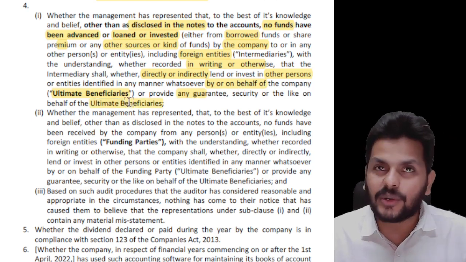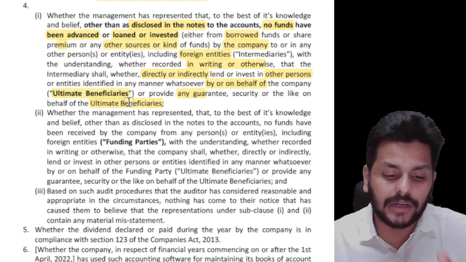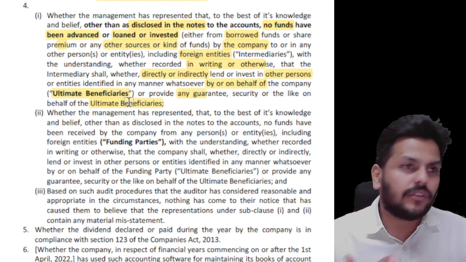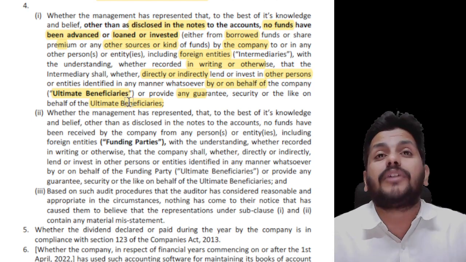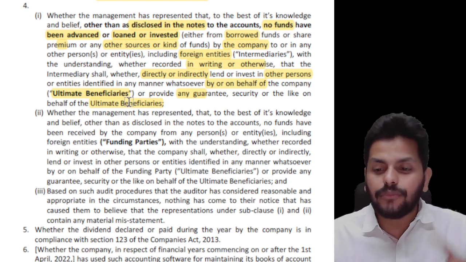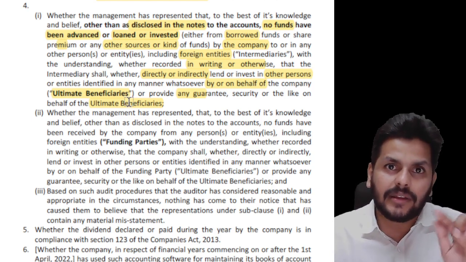I will read it once again for your clarity. I hope you got it, but we'll break it and read it in two parts. So if you have already disclosed in notes to accounts, that's okay because it's already disclosed. You don't have to do it again. Maybe if you believe it's very fundamental for users' understanding, as part of the audit report, you can give a paragraph. When we discuss the audit report chapter, we can see which paragraph that will come under.